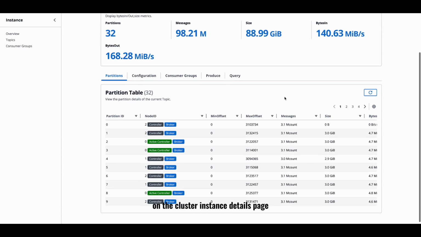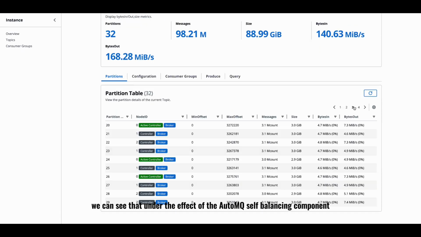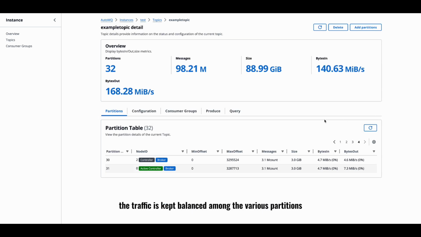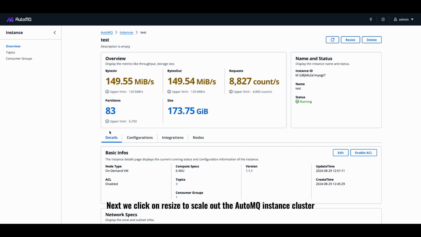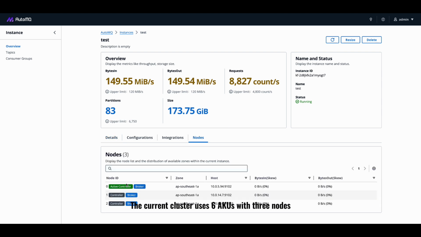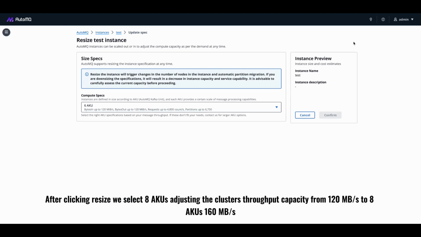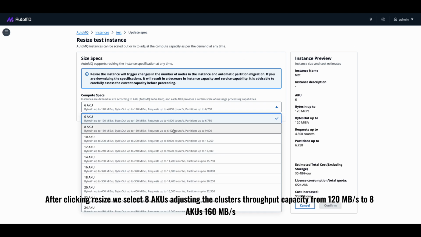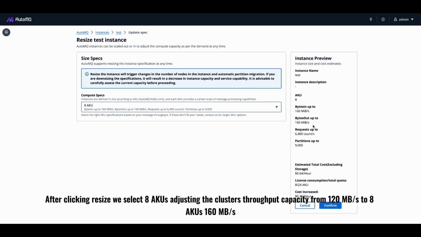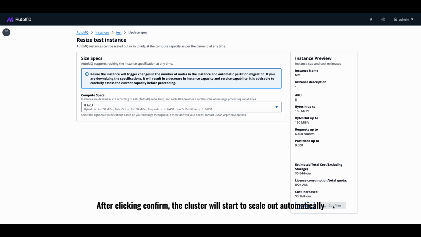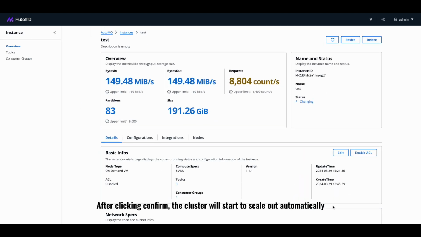On the cluster instance details page, we can see that, under the effect of the AutoMQ self-balancing component, the traffic is kept balanced among the various partitions. Next, we click on Resize to scale out the AutoMQ instance cluster. The current cluster uses 6 AKUs with 3 nodes. After clicking Resize, we select 8 AKUs, adjusting the cluster's throughput capacity from 120 megabytes per second to 160 megabytes per second. After clicking Confirm, the cluster will start to scale out automatically.